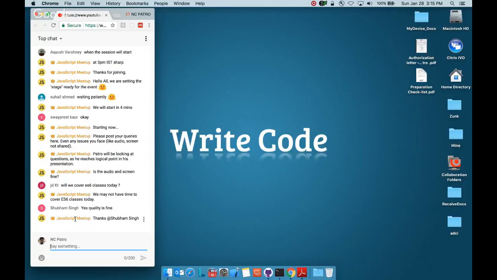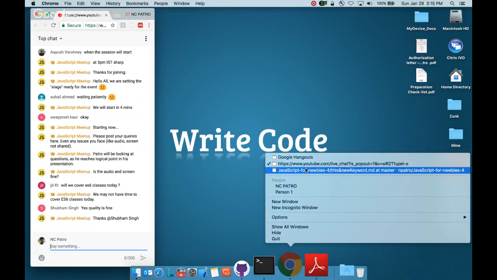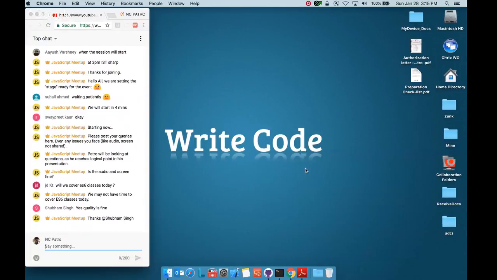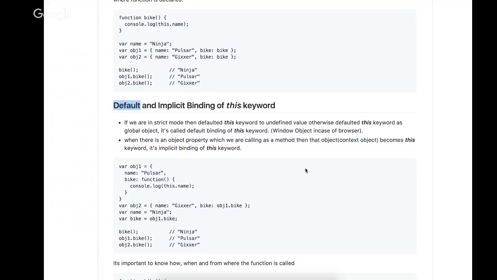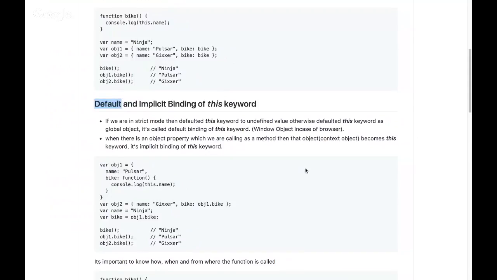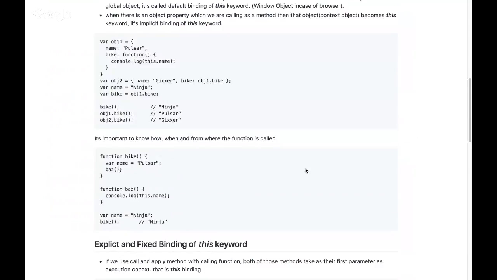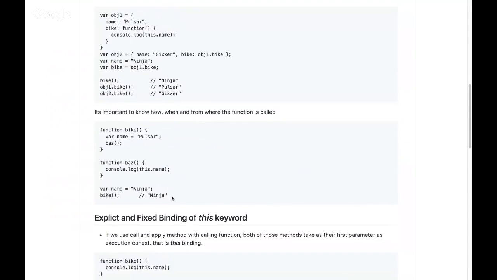Okay, I'll move back to the slide. So, one more example to make it clear, the implicit binding and the default binding. We'll try to see that.